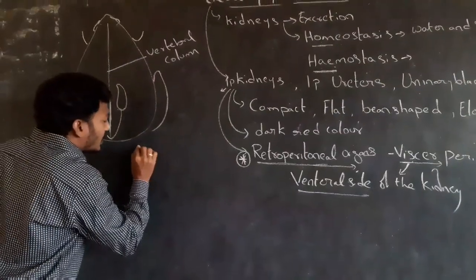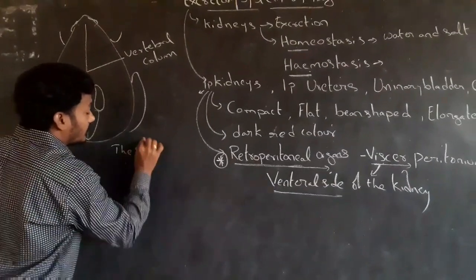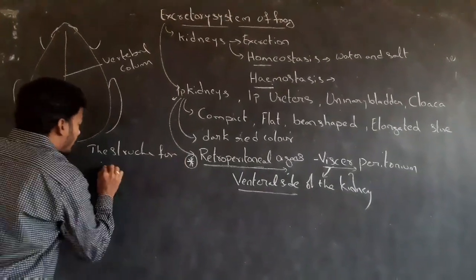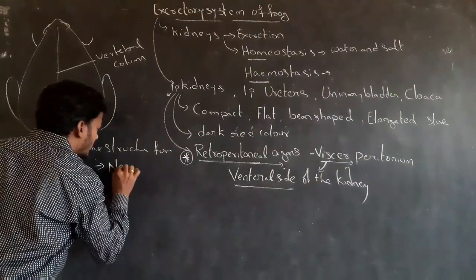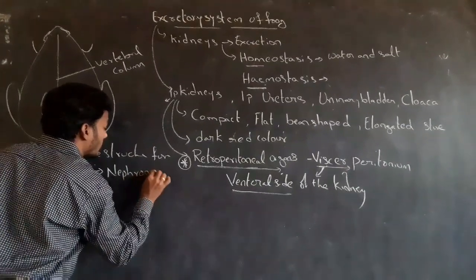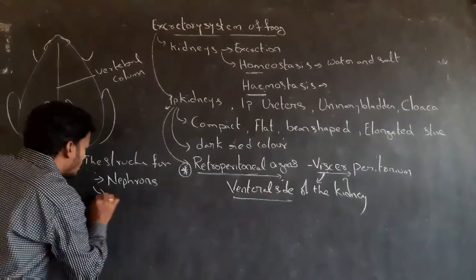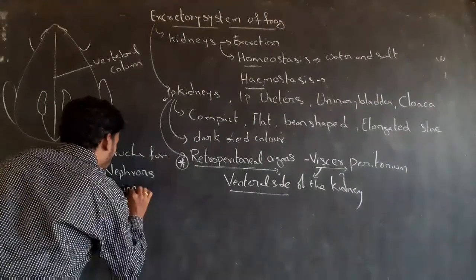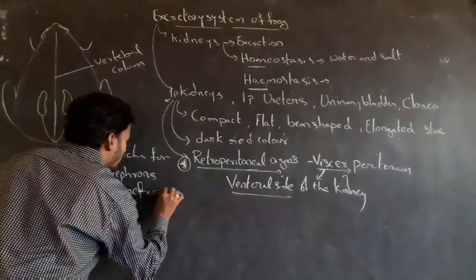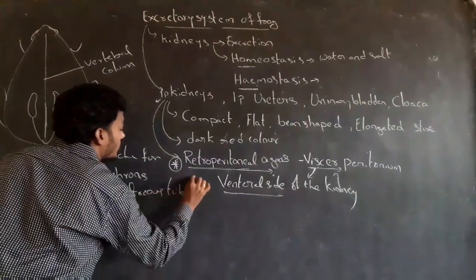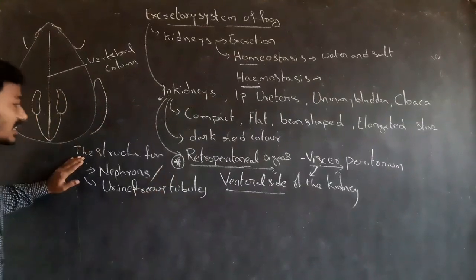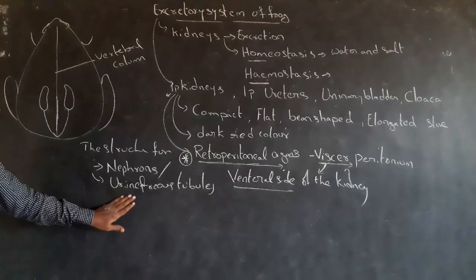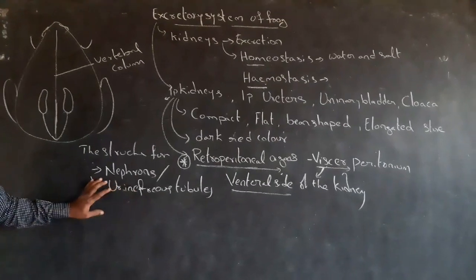The structural and functional units of the kidney are nephrons. Nephrons are uriniferous tubules.